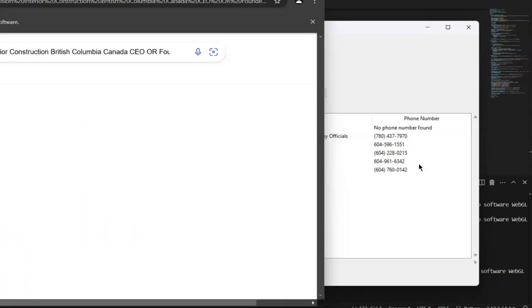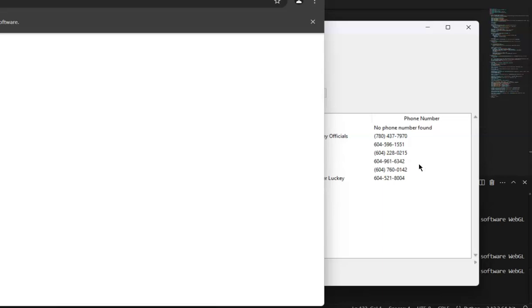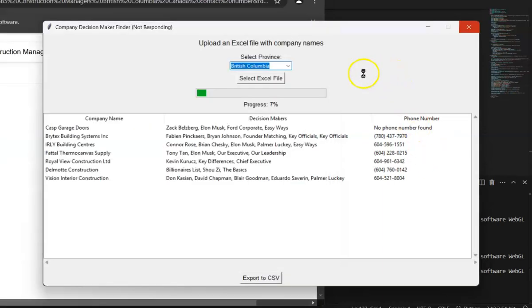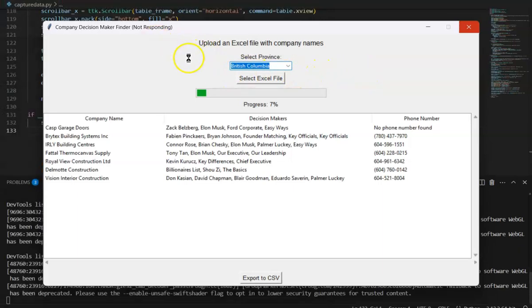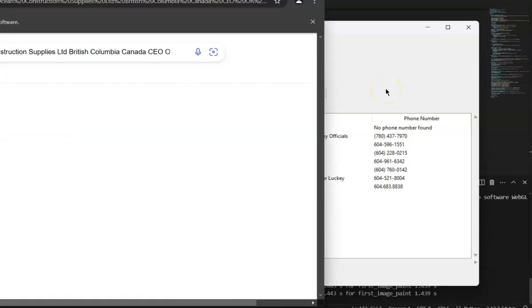We're just trying British Columbia, but you can also search some other provinces in Canada, Ontario, Alberta, and others.